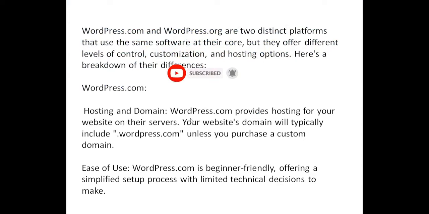Difference between WordPress.com and WordPress.org. WordPress.com and WordPress.org are two distinct platforms that use the same software at their core, but they offer different levels of control, customization, and hosting options. Here's a breakdown of their differences.